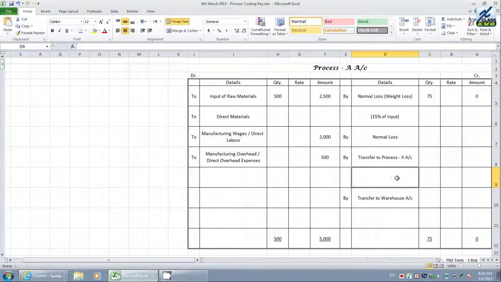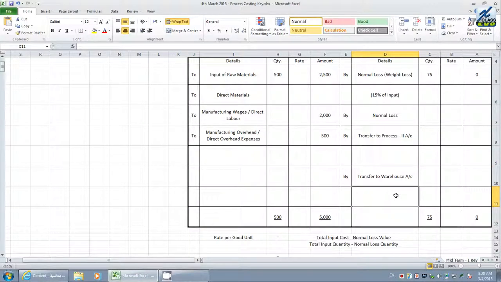That is considered as transfer to warehouse, meaning he wants to sell to the market. He wants to sell 25% of the output. Then the leftover, the balance, is 75% of the output, which would be transferred to the next process. Is it clear?